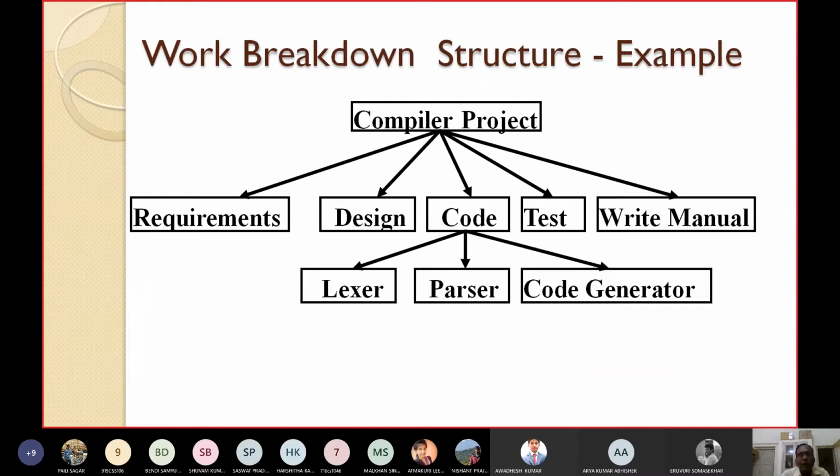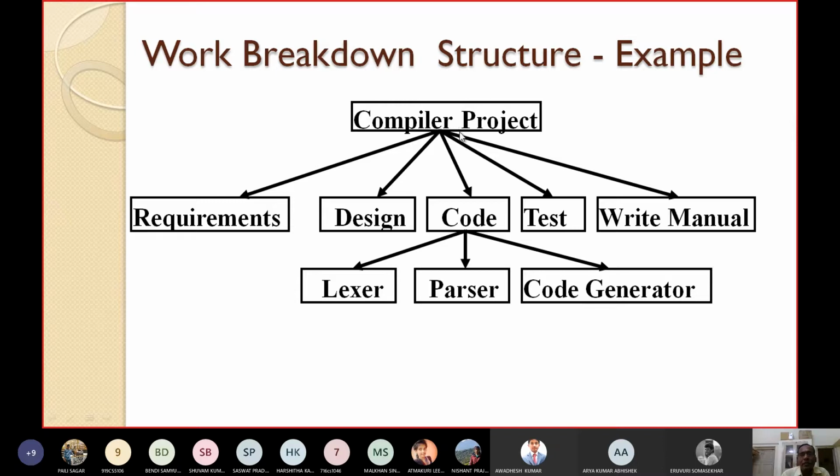This is a simple work breakdown structure I have taken. This example is for developing a compiler project. Just like there is a compiler for C, suppose a new programming language is coming and you have to develop a compiler for that programming language. So as I have already told you, here the project name is compiler project. So that will be the root node. Then I have to see how it can be further subdivided.